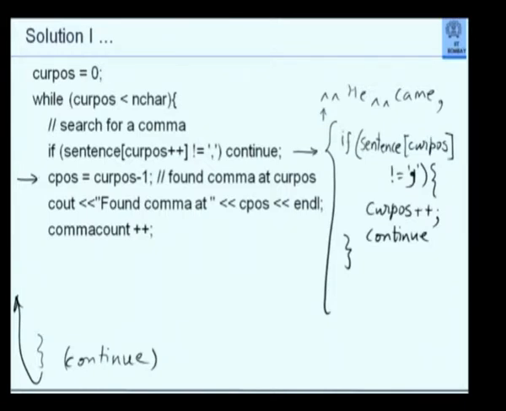I note that cur pos position into CPOS, which is, let's say, comma position. It's actually not necessary. I can continue to use curpos, but I have extracted that into a separate variable CPOS. And I am saying I found comma at CPOS and comma count plus plus, because I want to count how many commas I have, so many words I should output at the end.